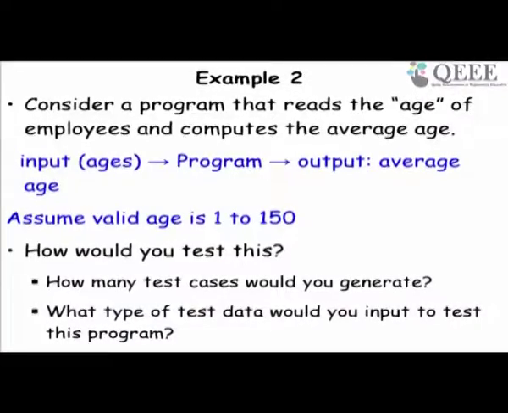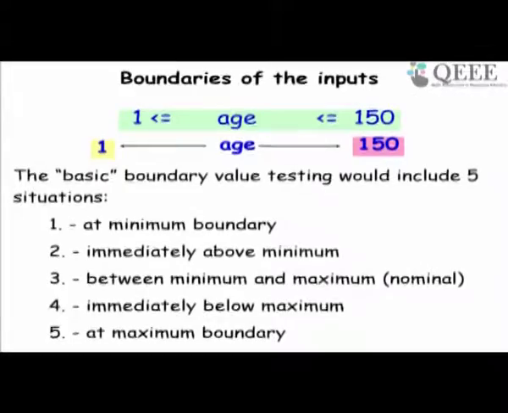Now let's see a program that reads the age of an employee and computes the average age. Assume that the valid age is between 1 and 150. What will be the boundary value tests for this? We'll have to take the minimum boundary, immediately above the minimum, an invalid value which is less than the minimum, between minimum and maximum, 150, more than 150, just less than 150, and so on.